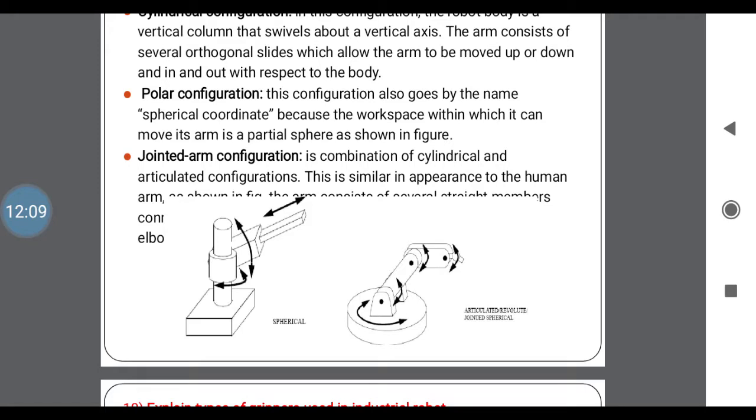In means inside, out is the outside of that origin, up means upward, down means downward from the origin. In a polar configuration, it is named spherical coordinates because the work space within which it can move its arm is a spherical space, shown in the figure. See the spherical with three directions here. First one is the clockwise and anti-clockwise. Second one is the in and out. Next one is the up and down. These are the movements of the robot's arm in spherical coordinates.